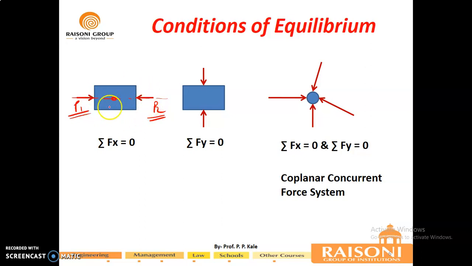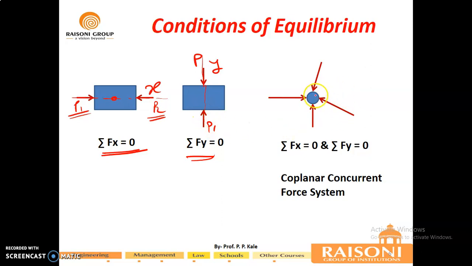For these types of forces you can use the condition of equilibrium as the sum of horizontal forces should be equal to 0, so that their resultant must be 0. Similarly, when your body is acted on in the uniaxial y direction, your summation Fy, the sum of all the vertical forces, should be equal to 0. In that case you can say that the body is in equilibrium.